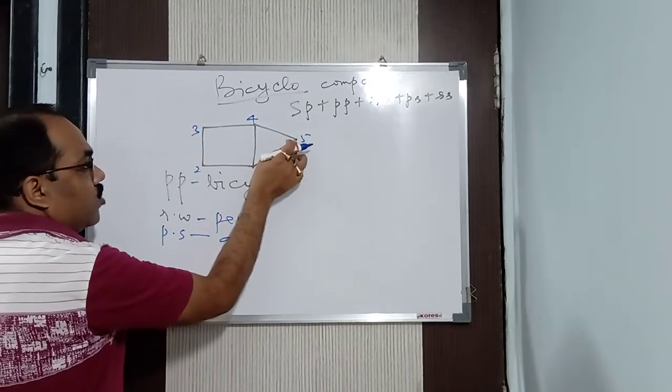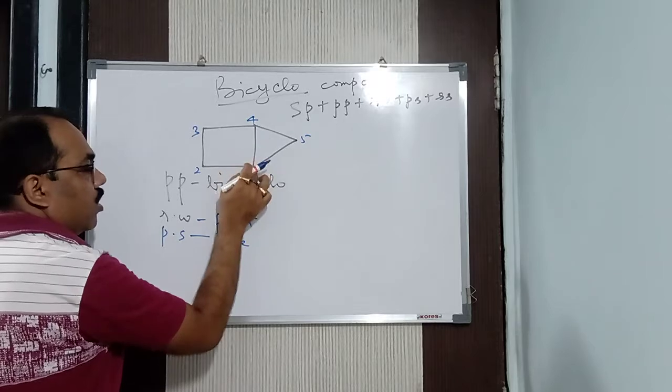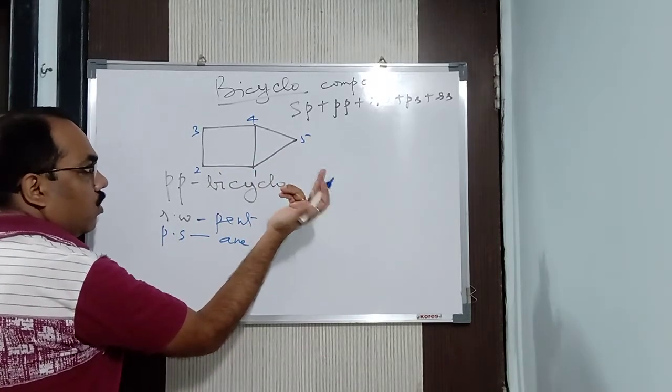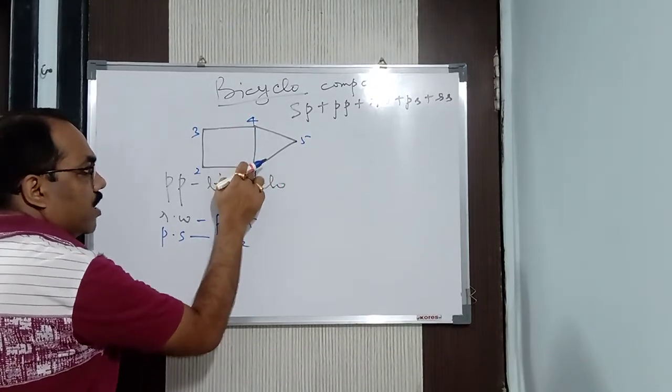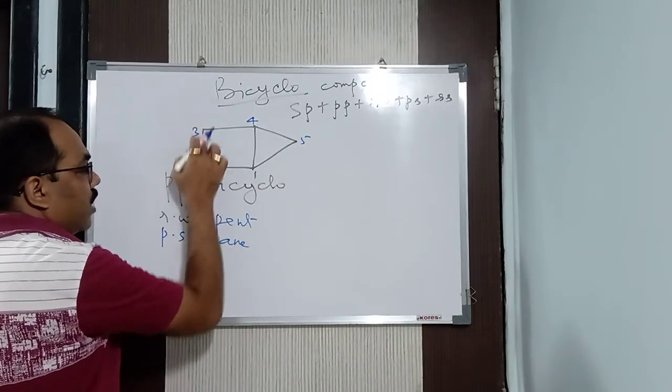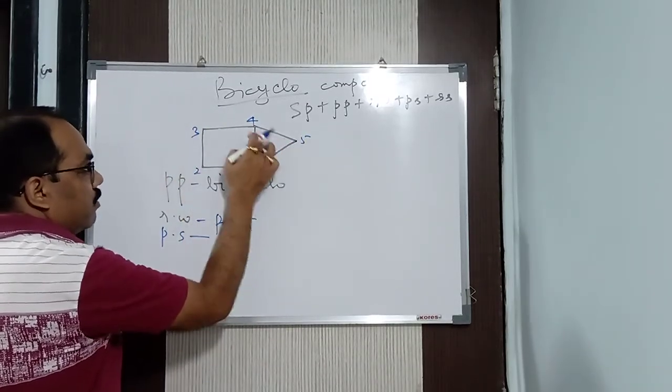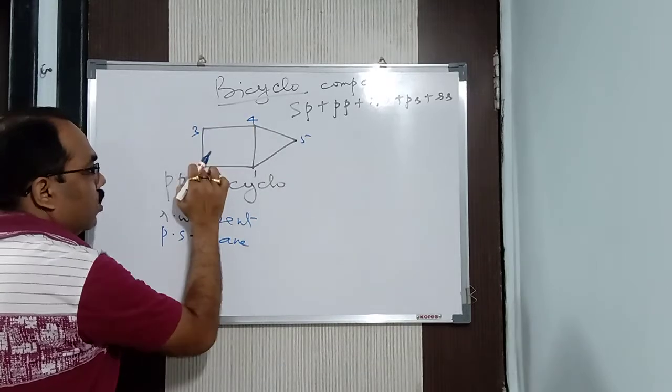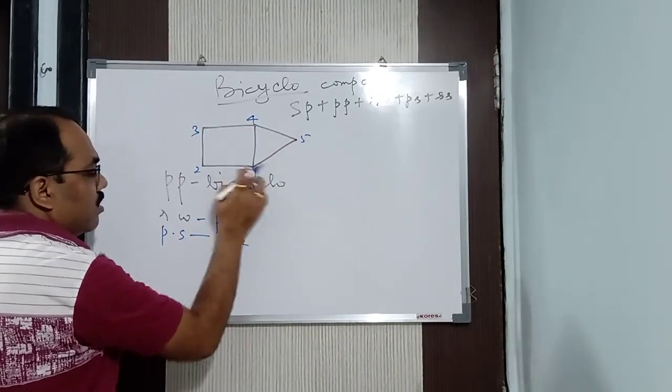Alright, here how many bridges do you get? 1 bridge. And here how many bridges do you get? No bridge is there, 0. No bridge is there here, that is nothing but 0, because this is the bridgehead. You have to see the bridges here. This is 1 bridge, this is another bridge, this is another bridge. So it is a 2 carbon bridge, this is a 1 carbon bridge, and this is a 0 carbon bridge.